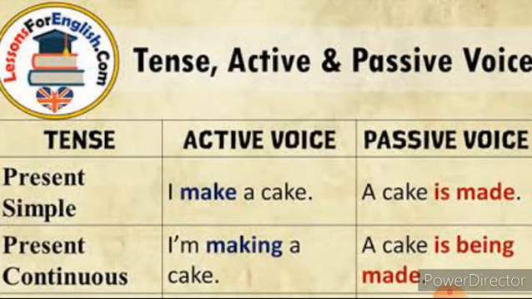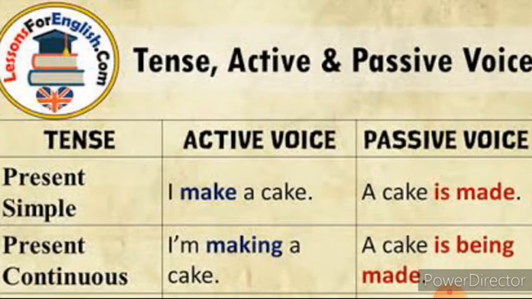The first, you have to change the subject to object, and then the active voice verb form to passive voice verb form by adding the word 'by'. And third, change V1 or V2 to V3 form, that is past participle form. And the fourth one, tense should not be changed. So these are the certain rules to change a sentence from active to passive.